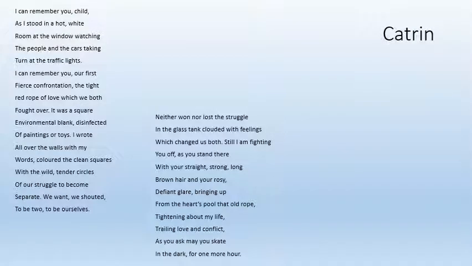And perhaps as I read it as well, you can see if you can visualise the images that the poet Gillian Clarke is, well, I won't say trying, successfully creating. So here we are, Catrin.